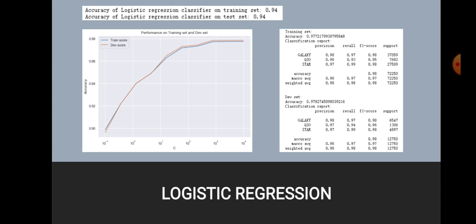Then we start to use different methods of supervised learning to do the prediction of classes. First, we use logistic regression. The result shows that the general accuracy of logistic regression is about 94%. And from the curve, we can see that when the parameter C reaches about 900, the performance is the best. So I chose 900 to do the report. The accuracy improves to 97% now. Only for the quasar, the accuracy is a little bit low, which is also already 94%. This is a very nice result, but we still have to try some other methods.